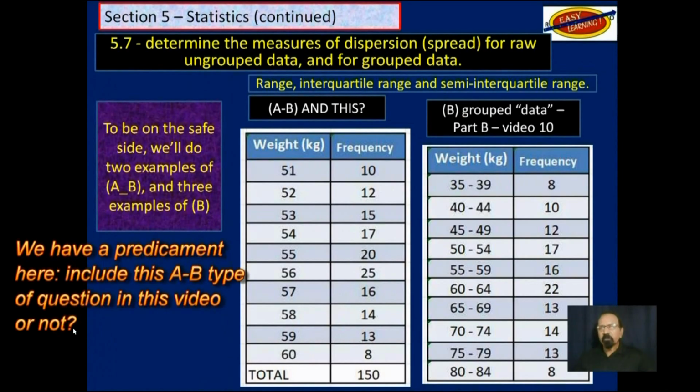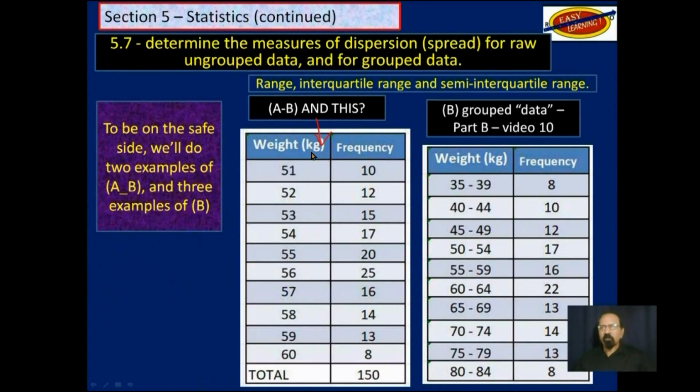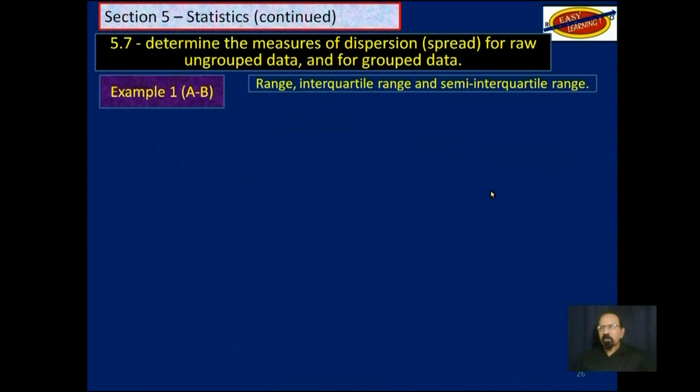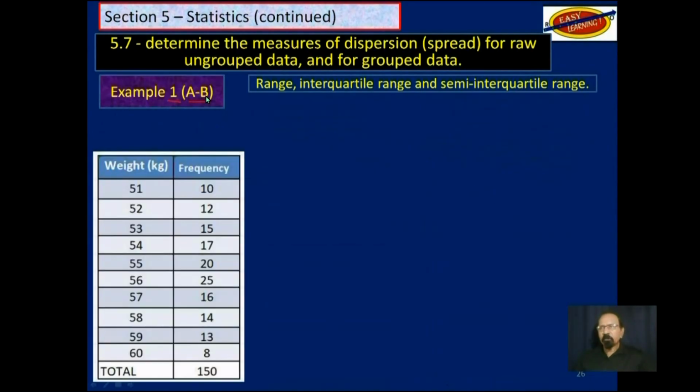And that means that we need to make a decision whether we should include this type of questions in this objective. So to be safe, we will do 2 examples of this AB type, and then 3 examples of this one over here, just to be on the safe side. So example 1 of the AB type, you have this information on group data here and frequency.